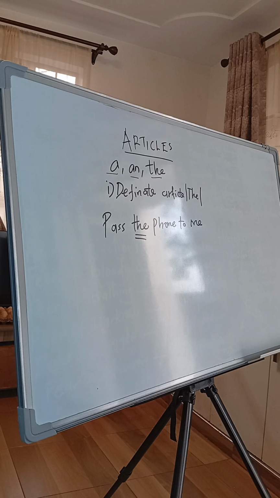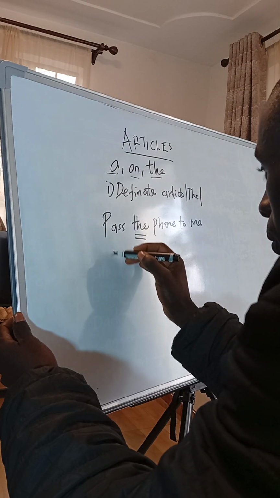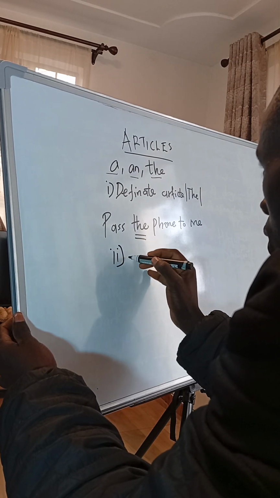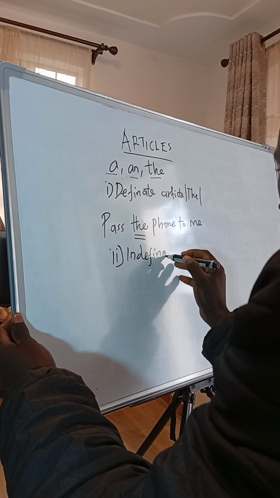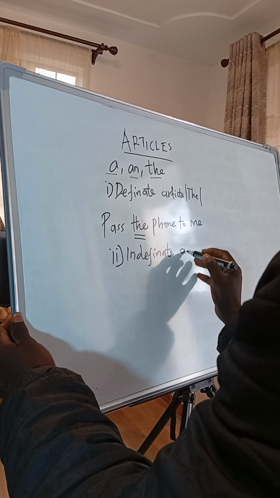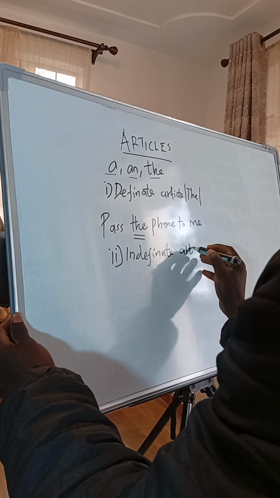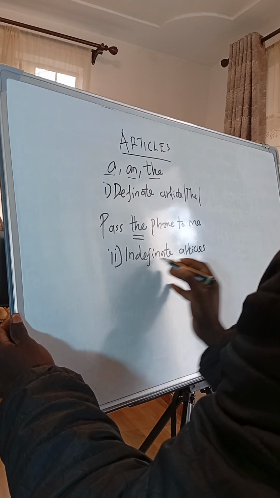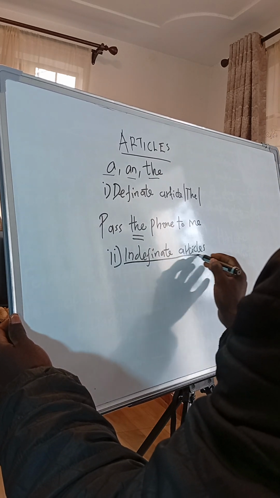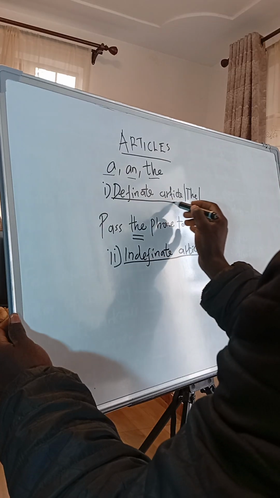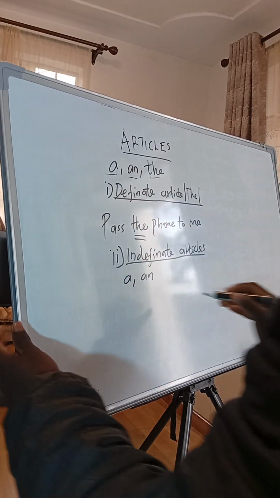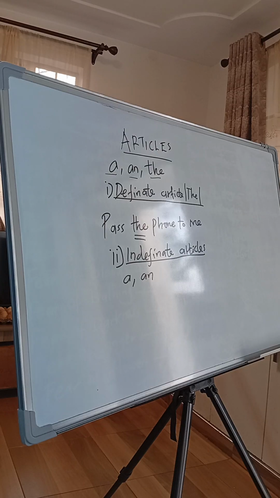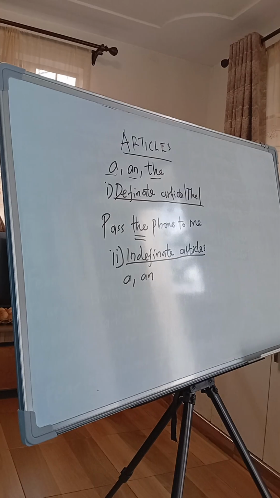Let's go to the second category of articles, called indefinite articles. The second category of articles is called indefinite articles. Now in this category we have a and an. Very good. When do we use the two?